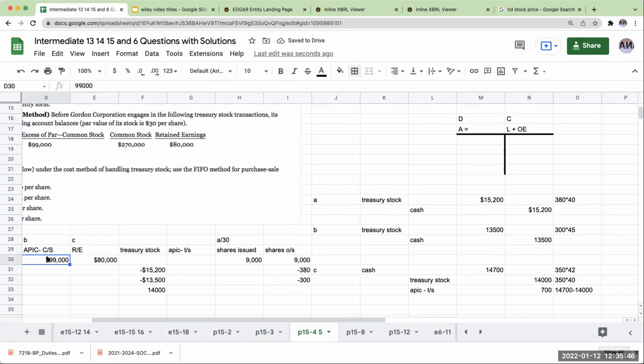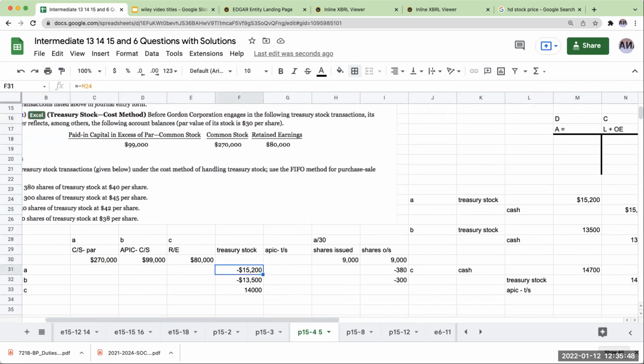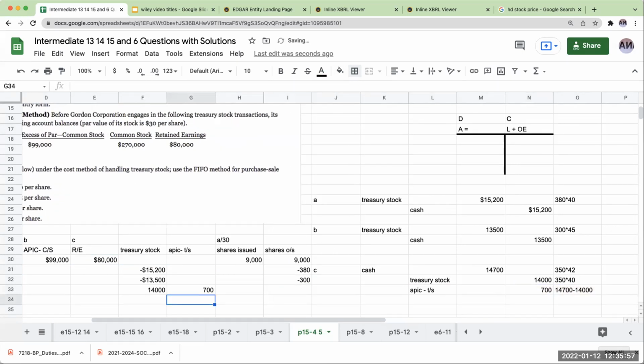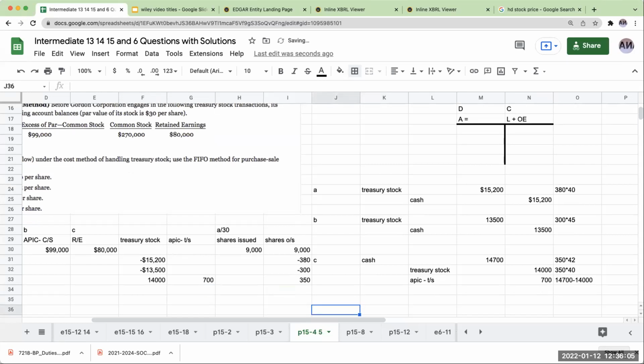So over here, these are all credit balances. This treasury stock, when I buy it, it's going to be debited. When I sell it, it's going to be credited. And then over here, I've got additional paid-in capital treasury stock of 700. Okay, let's now take a look. And also my shares outstanding, these are now increasing by 350. Okay, let's go ahead and now take a look at letter D.